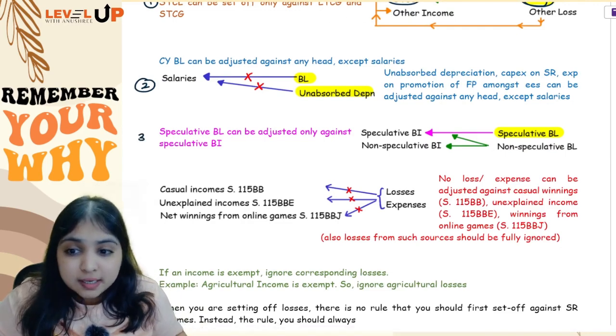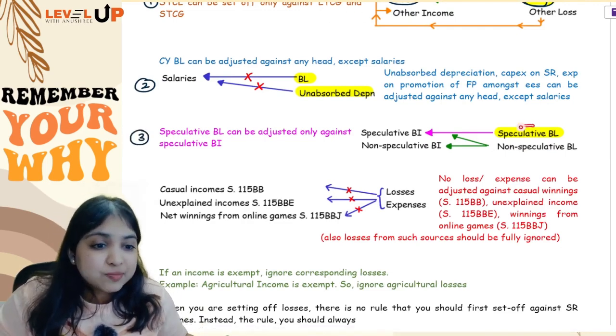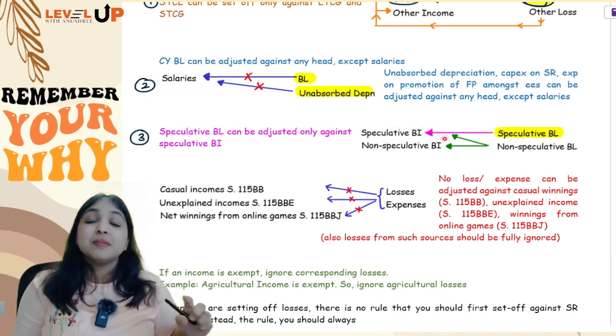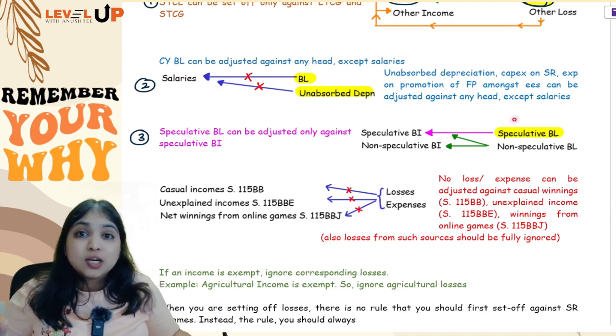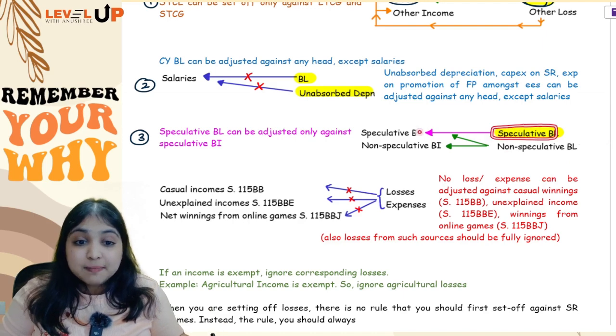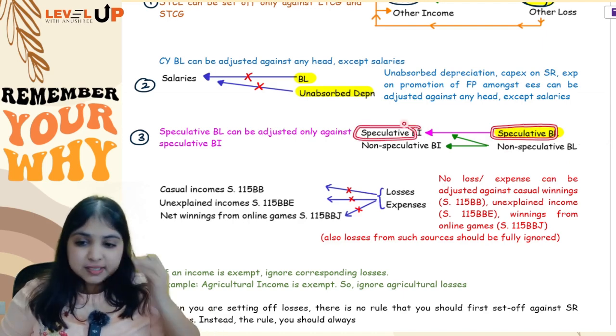Then comes the third special rule. Speculative business loss can be adjusted only against speculative business income. Speculative business loss cannot be adjusted against any other business income.